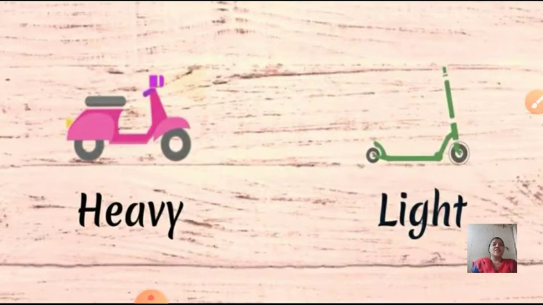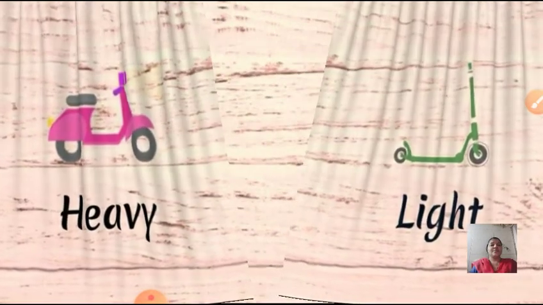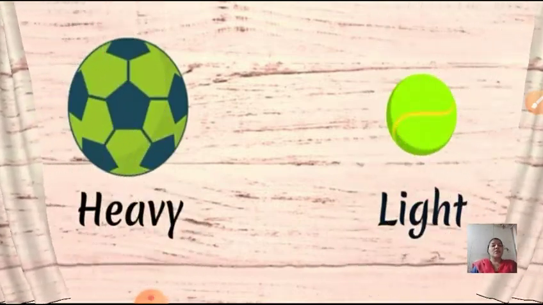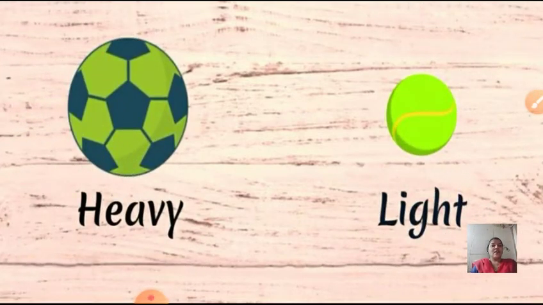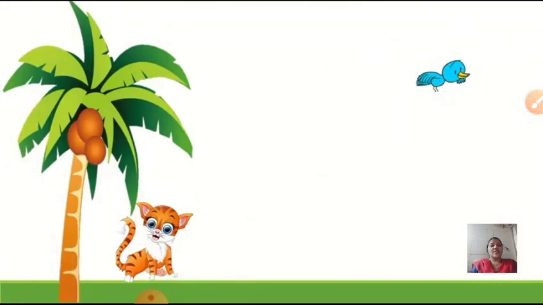Now see here, yes, the first object is heavy and the other one is light. Here again we can see two balls. Yes, one ball is heavier and the other basketball is lighter.